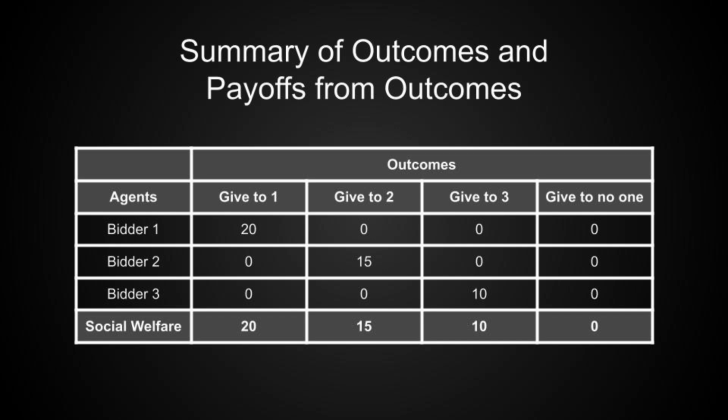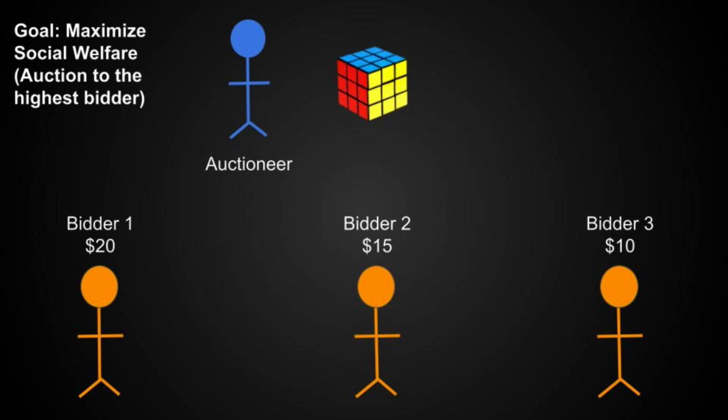Let's assume that each bidder is only aware of their own value for the Rubik's Cube. So bidder 1 knows he values it at $20, but he doesn't know that bidder 2 values it at $15 or that 3 values it at $10. And similarly for the other bidders. We'll also assume that the auctioneer isn't aware of the bidders' values either, hence why he's running the auction in the first place. The goal with using a VCG mechanism is to pick the outcome which maximizes social welfare.